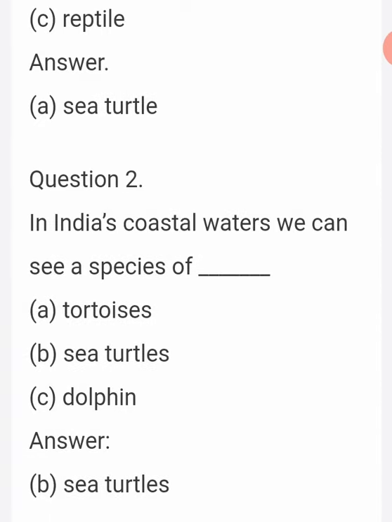Second question. In India's coastal water, we can see a species of dash. First option, tortoises. Second option, sea turtles. C option, dolphin. The correct answer is sea turtles.